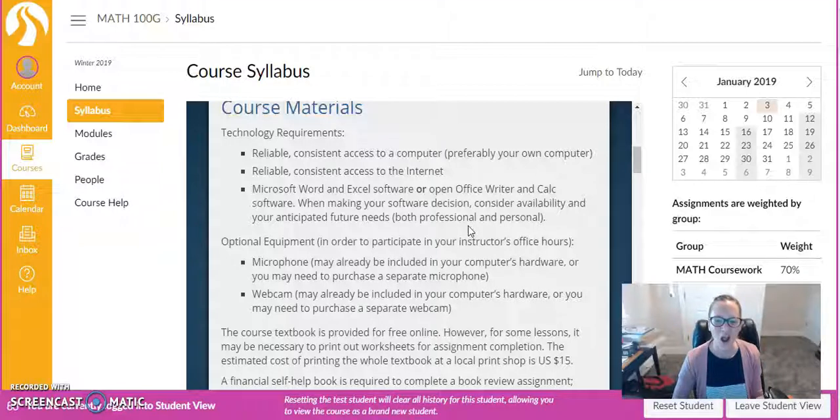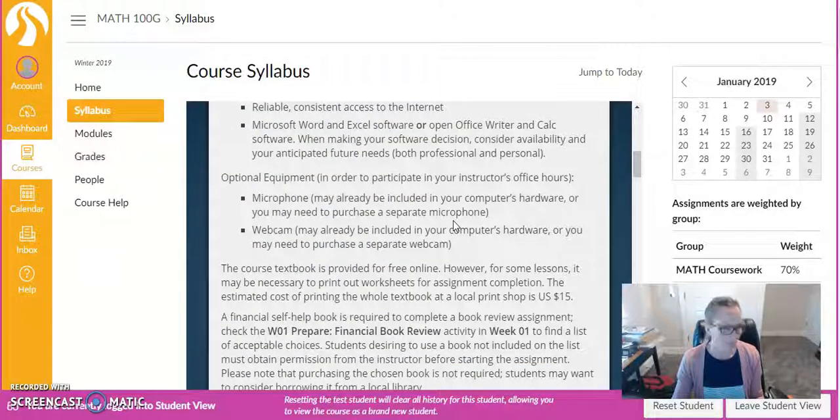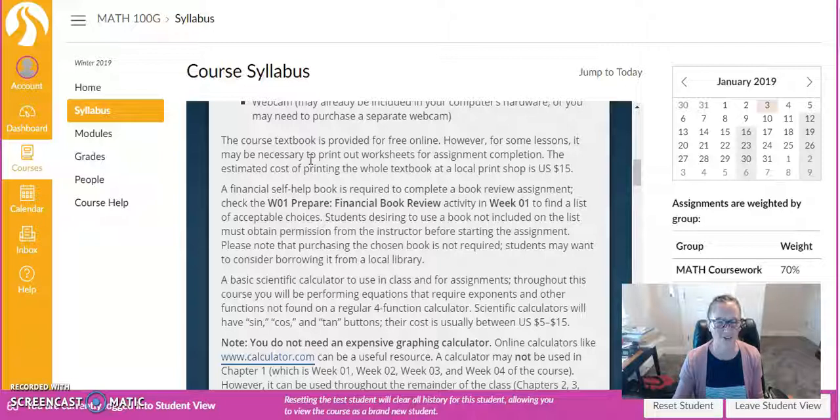That's a little trickier. If you're using those, please don't submit links to those sheets to me. I do need actual files, so you would have to download those as Excel files or Word documents and then submit those. If you need help with that, I can show you how to do it. Optionally, you may want a microphone and a webcam. If you're meeting in my office particularly, that microphone will be useful, and the webcam is mostly just nice so we can see each other. We already saw the textbook is free.